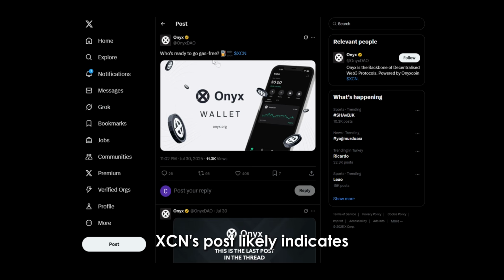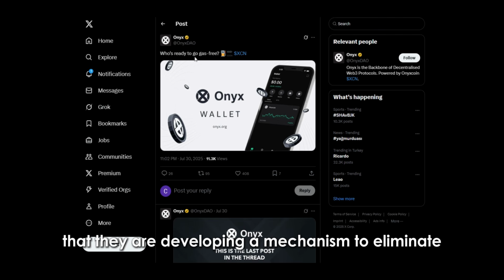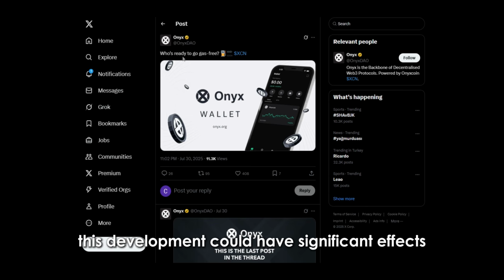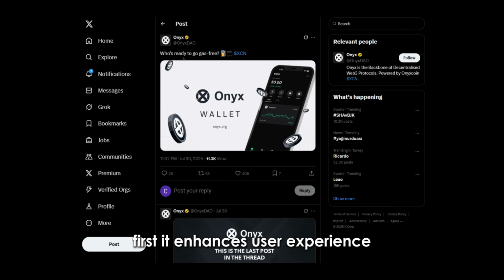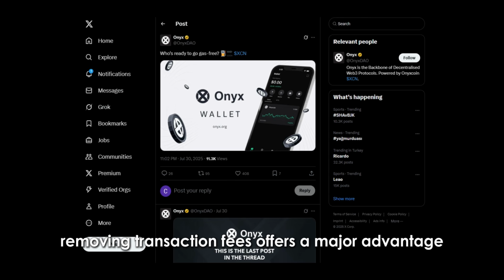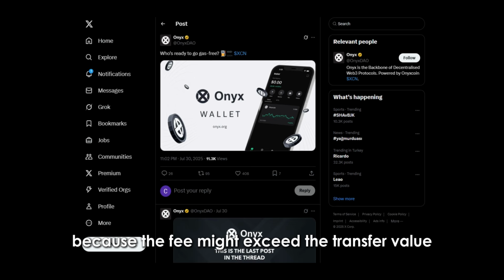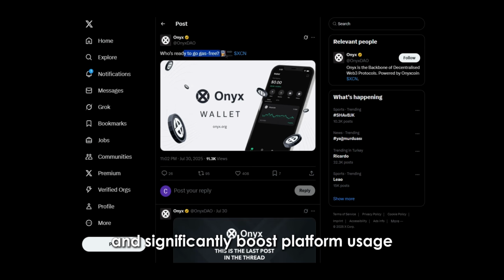XCN's post likely indicates that they are developing a mechanism to eliminate or drastically reduce transaction fees for users. This development could have significant effects. First, it enhances user experience. Removing transaction fees offers a major advantage for micropayments, NFT transfers, or interacting with dApps. Many users avoid small transactions because the fee might exceed the transfer value. A gas-free system could remove that barrier and significantly boost platform usage.